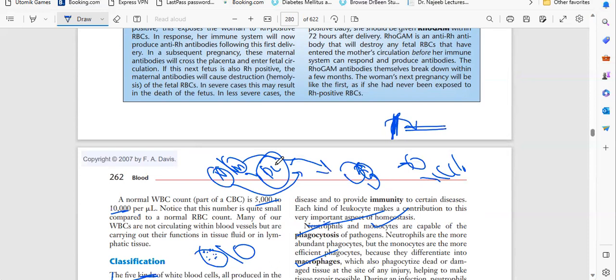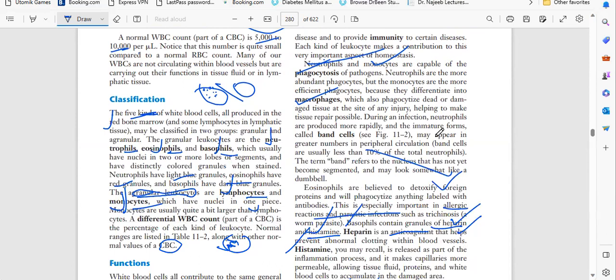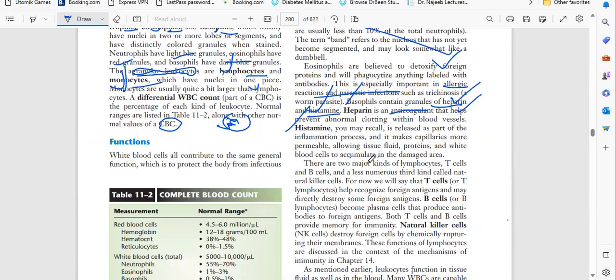Eosinophils are for allergic reaction, and basophils are for detoxifying a foreign body. They have two chemicals, heparin and histamine. Heparin is for anticoagulation, histamine for collecting all the materials. So these are the things we have to remember.